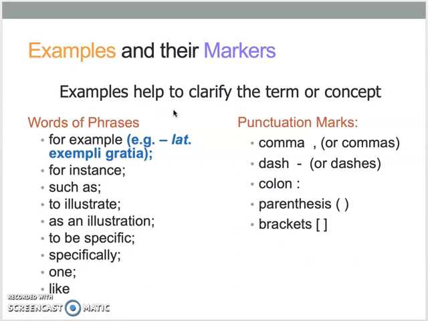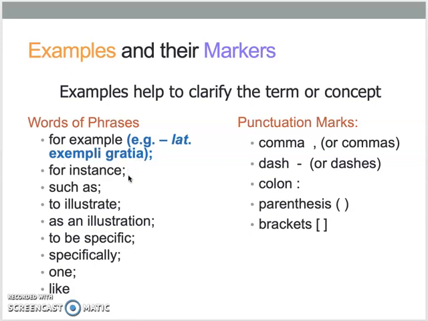So examples can also be given to help clarify a term or a concept. So some phrases, for example, and then you might see E.G., which is Latin for exempli gratia, and that just means that an example is now going to be given.